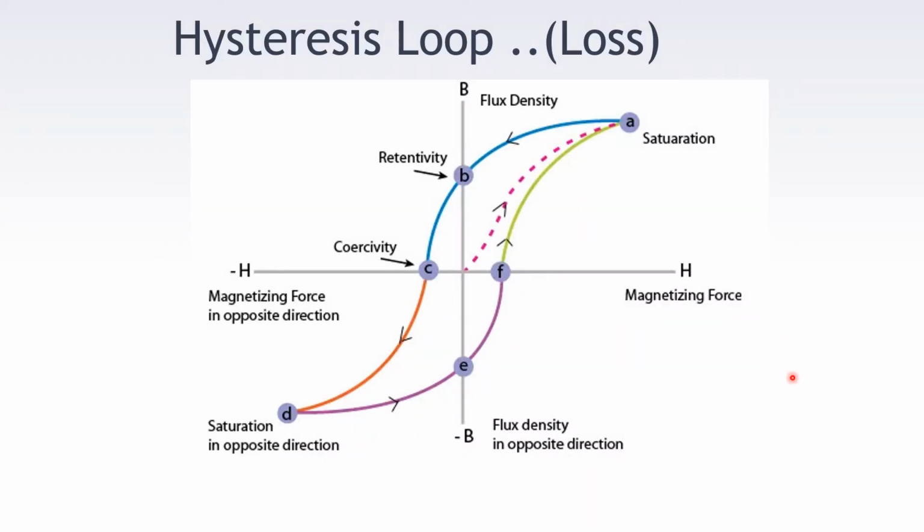Let's see how the hysteresis loop is formed after the experiment is performed. This is the hysteresis characteristic, which shows flux density on the y-axis and magnetizing force on the H-axis. This is a non-linear characteristic. I will explain how the hysteresis loop is formed. As the magnetizing force, that is H, increases linearly from the origin O to the point A, that point A is called the saturation point, because even after you increase the H, there is no increase in the magnetic flux density.